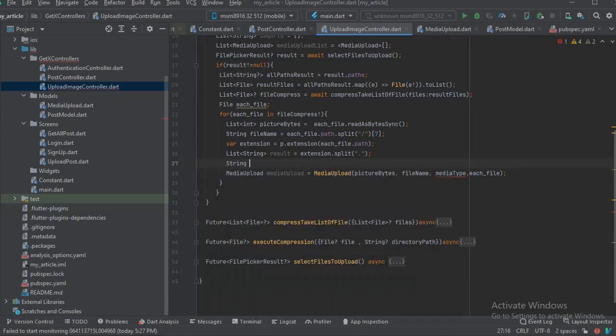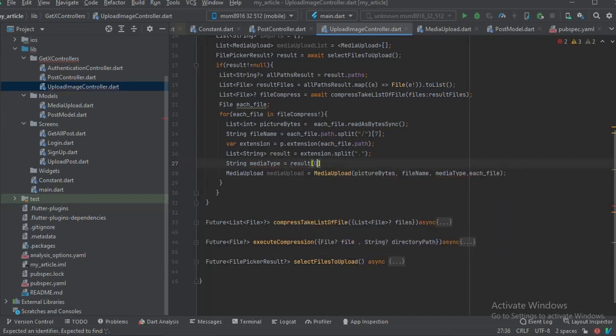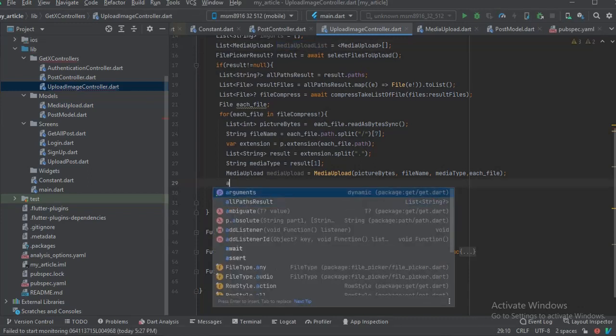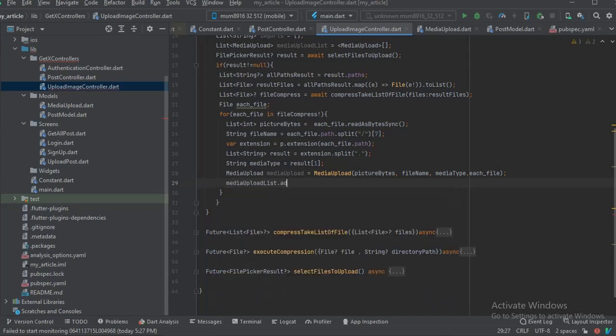So we're going to say string media type is equal to result, and all we want is the second, which is actually index 1. That way we got the media type now, and we've passed it all into this media upload. Now all we need to do is add it to this media upload list here. We just need to add it. So we're going to say media upload list dot add, and we're going to add the media upload. That way we have all our images now in the array list.